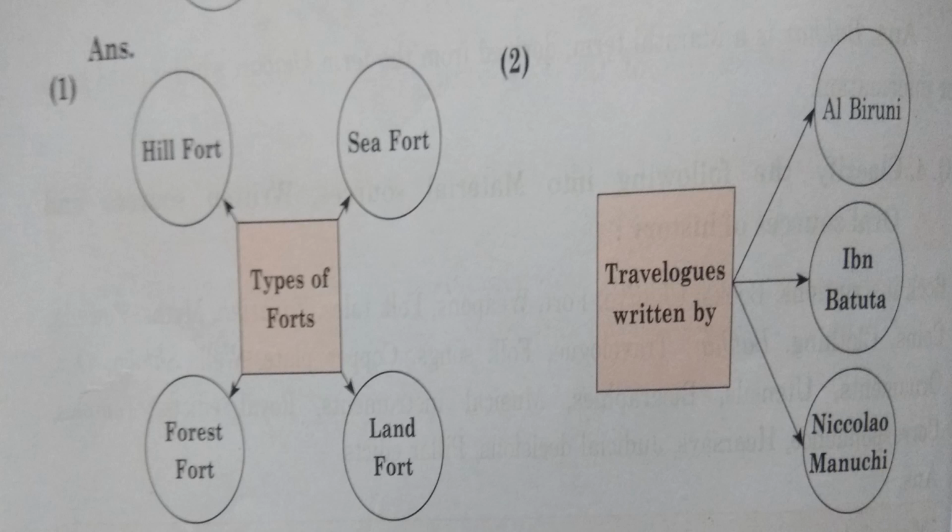Now see on your screen, there are 2 diagrams or webs. Now this is question number 5 in your workbook, that is complete the following diagrams. Now see the first one, what is it? Types of forts. And what is the answer given there? That is the hill fort, sea fort, land fort and forest fort.